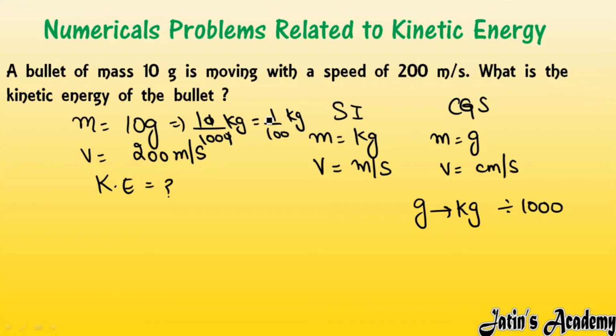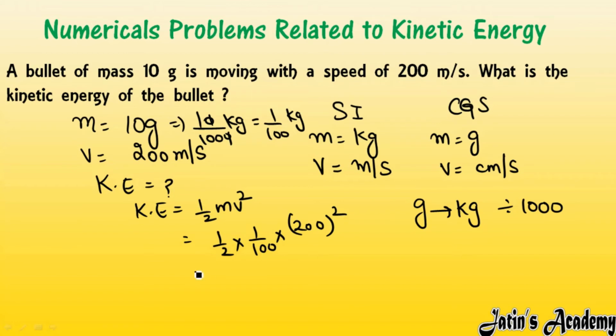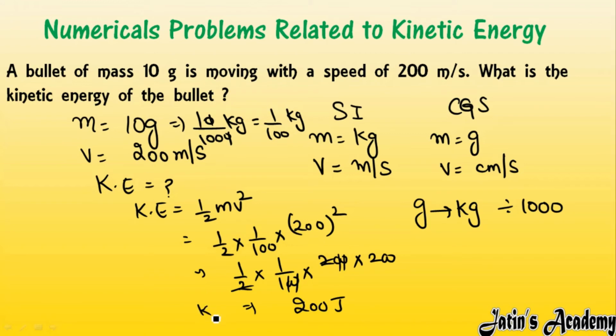Fine, so mass is 1 by 100 kg. So next put the formula of kinetic energy. Kinetic energy is half mv square. So half multiply m, that is 1 by 100, multiply velocity square, that is 200 square. So now solve it. 1 by 2 multiply 1 by 100 multiply 200 multiply 200, because 200 square means 200 multiply 200. So 0 0 cut with 0 0, 2 cut with 2, you will get 200 joule as the kinetic energy of the bullet.